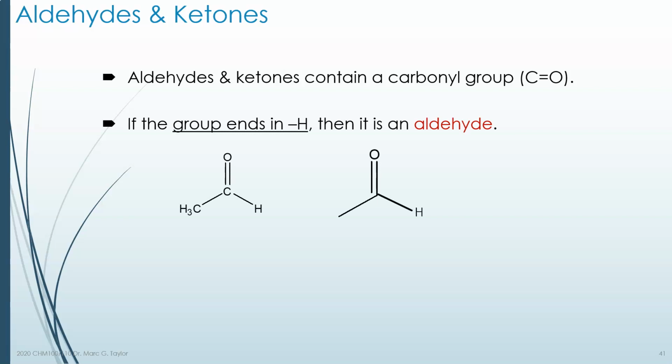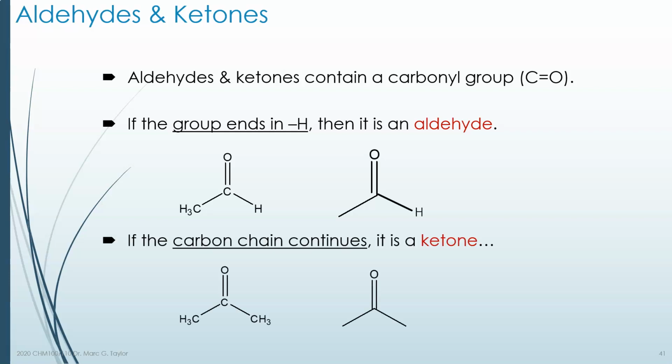So aldehydes and ketones are very similar molecules. You have a carbonyl, a C double bond O, and the carbon in the middle, that carbon on the carbonyl, has two other bonds available to it. If one of them is a hydrogen, or both of them are a hydrogen, we call that an aldehyde. If they are both carbons, we call that a ketone.